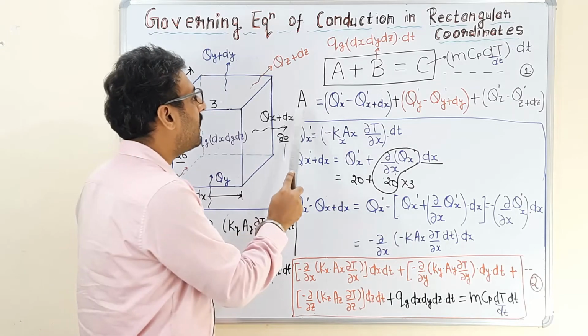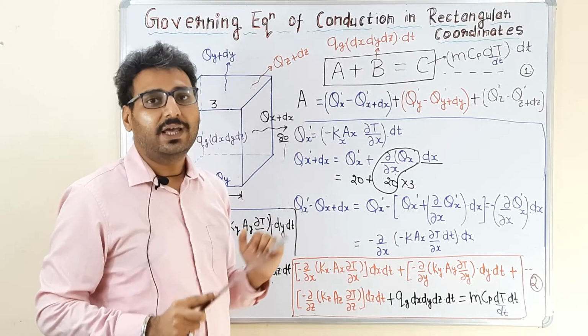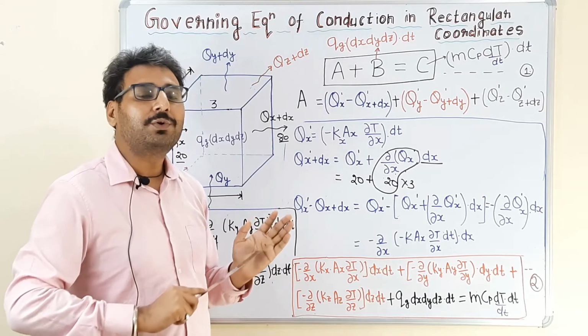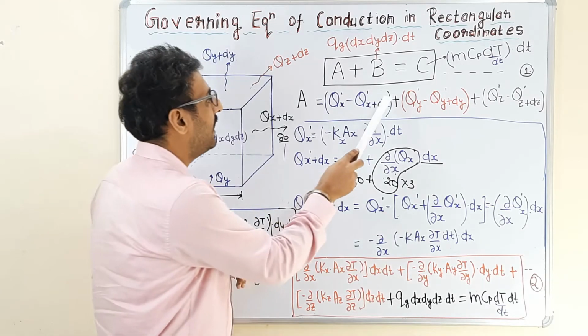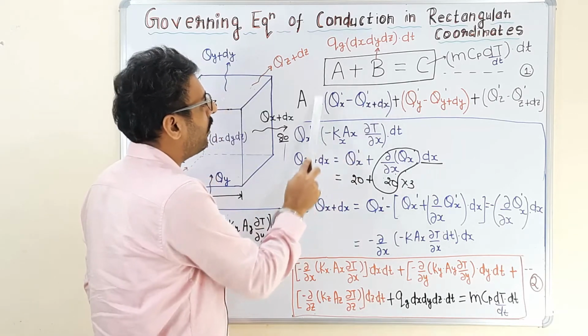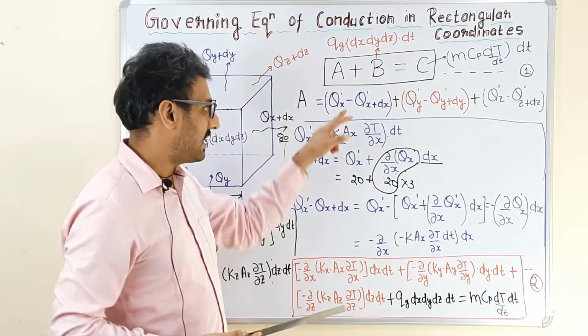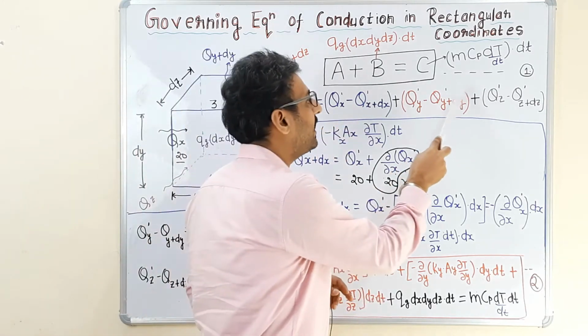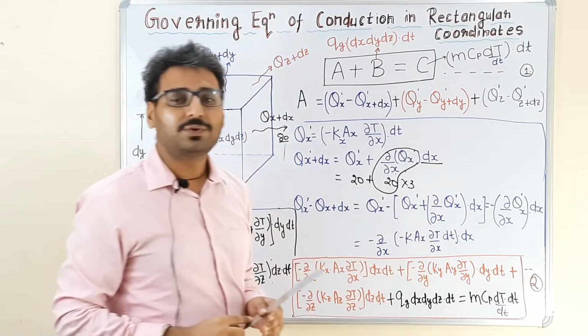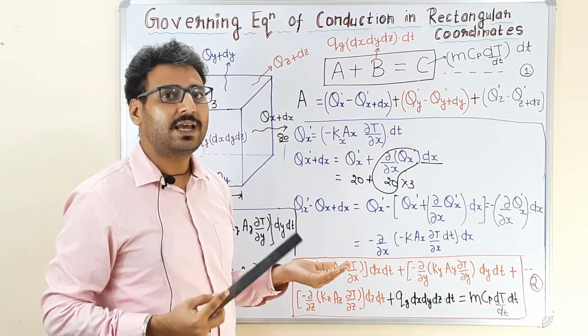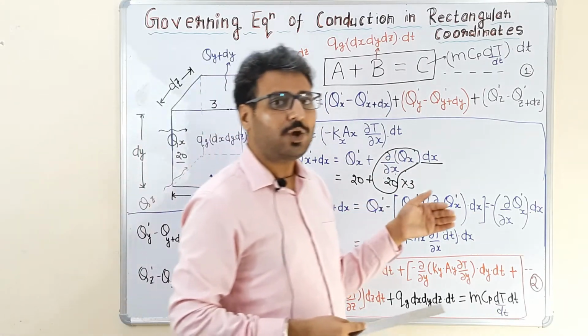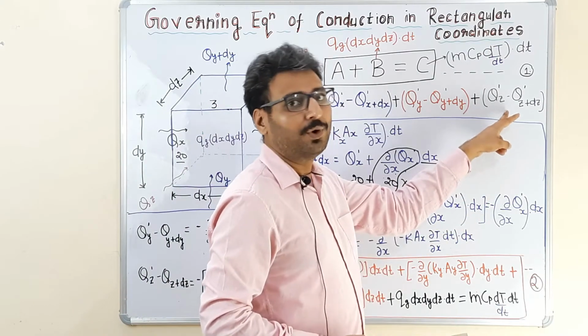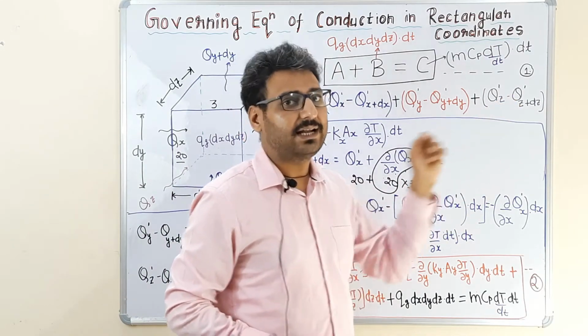Now the total heat accumulated in the control volume due to conduction will be the heat accumulated due to conduction in the x direction, plus in the y direction, plus in the z direction.